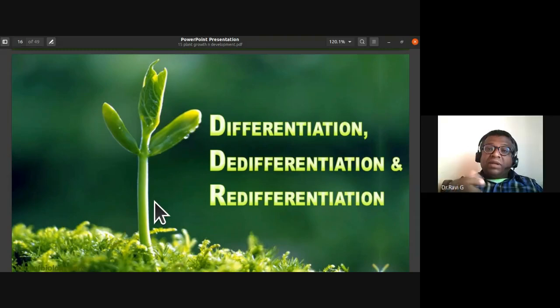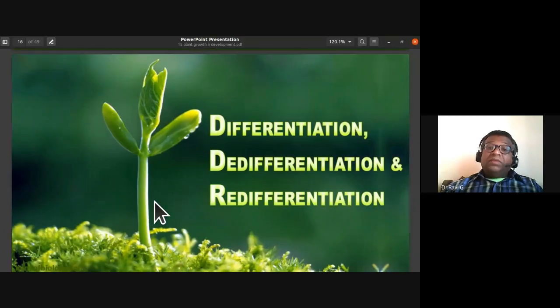Within the vascular bundle, they already had intrafascicular cambium. What is formed in between the vascular bundles is called interfascicular cambium. Interfascicular cambium is an example of secondary meristem, and you should understand that they complete the ring of vascular cambium. So de-differentiation is the process in which permanent tissue regains its ability to undergo cell division and forms meristematic tissue. Such newly formed meristematic tissue we call secondary meristem.